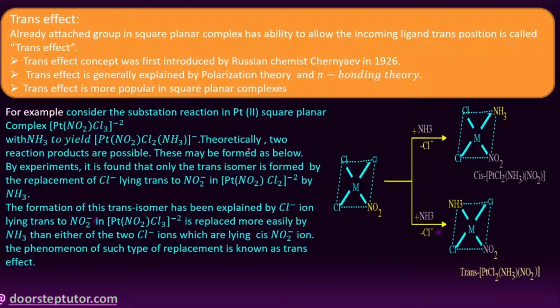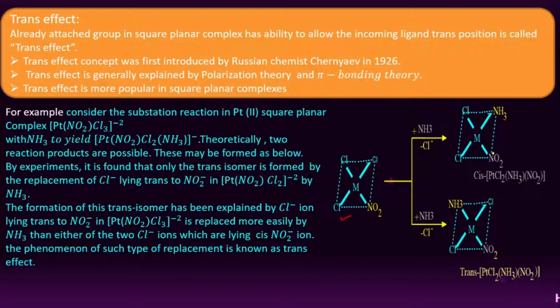Here you can see, in one case the ammonia is substituted cis to the NO2 group, and in the other case the NH3 is substituted trans to the NO2 group. So these two possibilities are there.